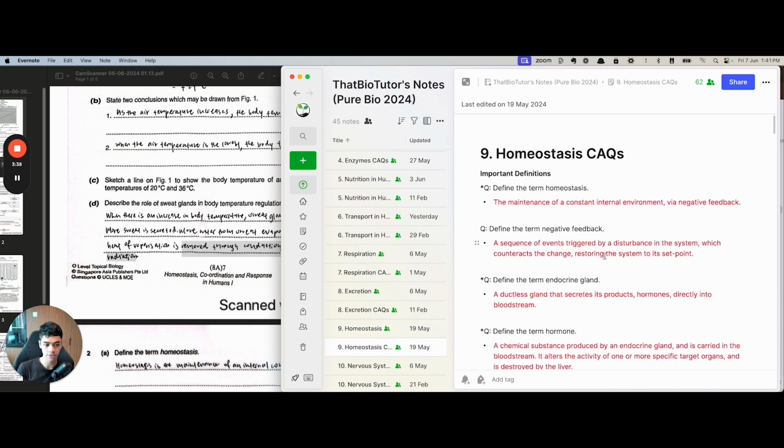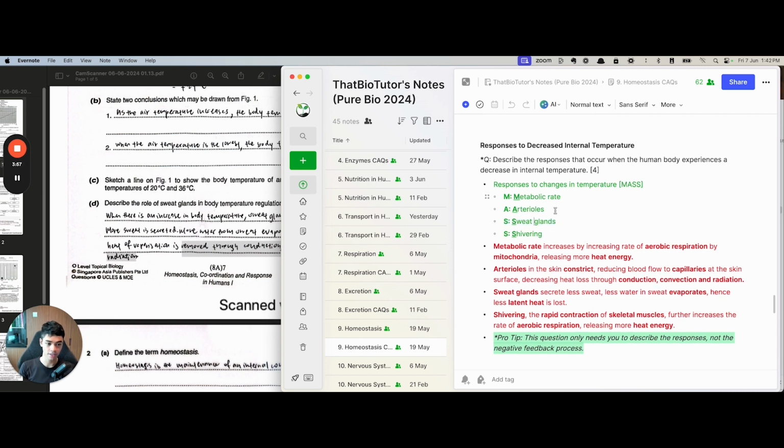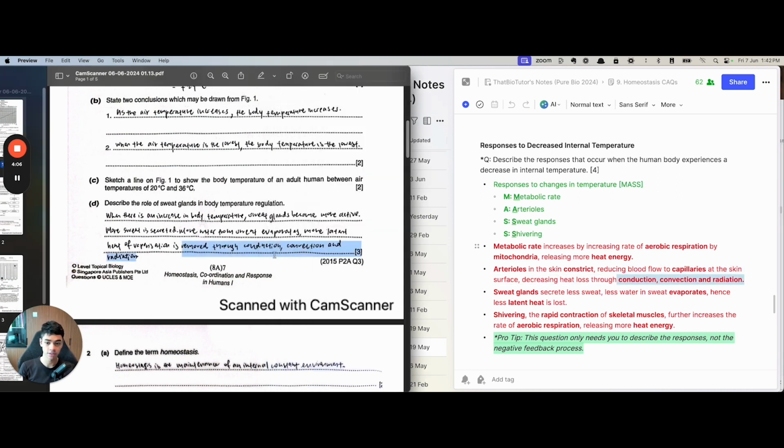So let me show you. Okay, here, mass, MASS, response to changes in temperature. So this question is just asking about this point and not the other points. But the arterioles point includes talking about these three keywords. You see that? So that's why this is misplaced. It's actually for another point, not about the sweat glands point. Okay, so now once you remove this part, you realize that, wow, my answer is quite short for 3 marks.